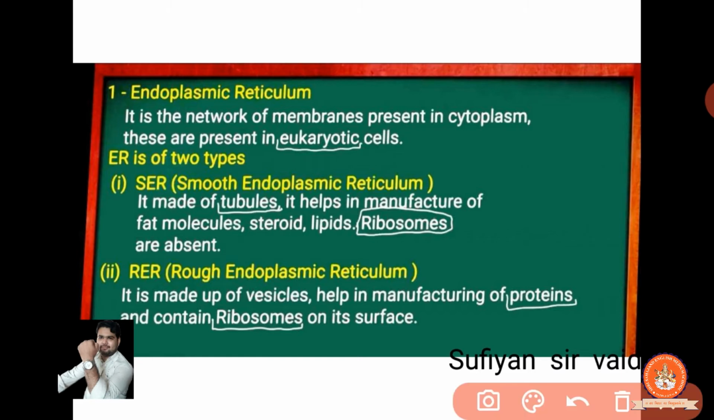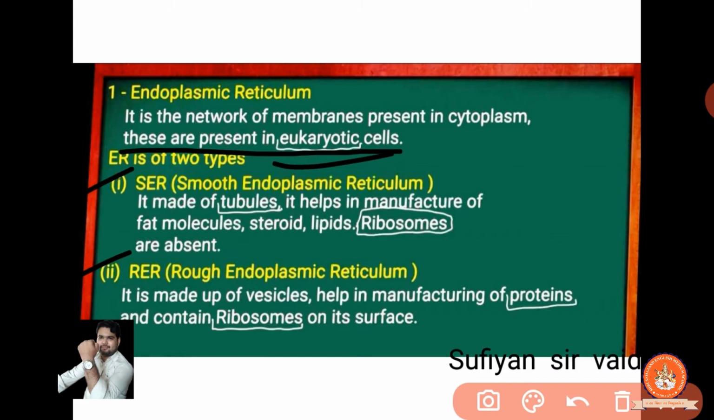Clear? And these are present in what? Eukaryotic cells only, not in prokaryotic cells. So it's of two types. One is SER, another is RER. SER means smooth endoplasmic reticulum and RER means rough endoplasmic reticulum.